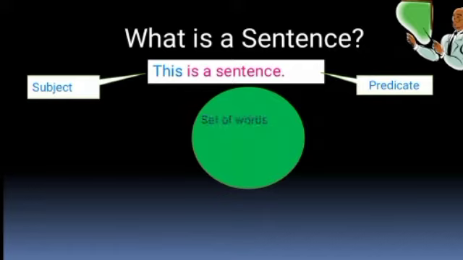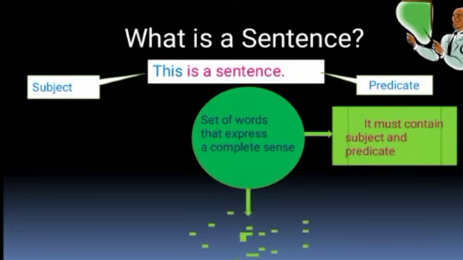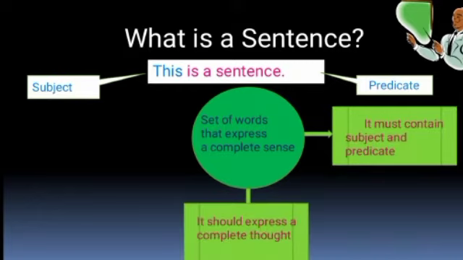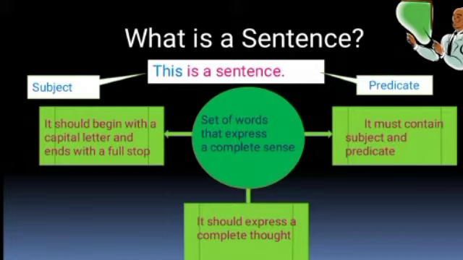And the third and the last condition is that a sentence should begin with a capital letter and end with a full stop. In short, a sentence is a group of meaningful words that contains a complete thought. It has a subject and a predicate of its own, and it starts with a capital letter and ends with a full stop.